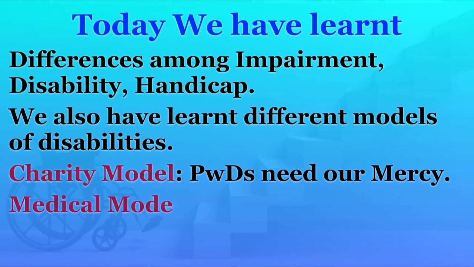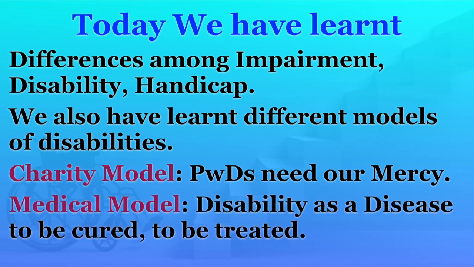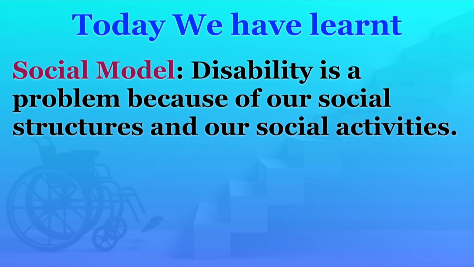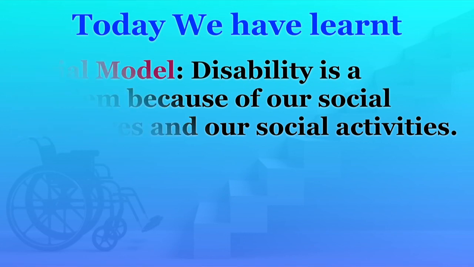Further, the medical model mainly views disability as an individual problem which can be treated, which can be cured, and if neither treated nor cured, then they may be institutionalized, hospitalized to be taken care of for a lifetime. Further, the social model views disability not as an individual problem, rather it views that disability is a problem because of our social structures and because of our social activities.